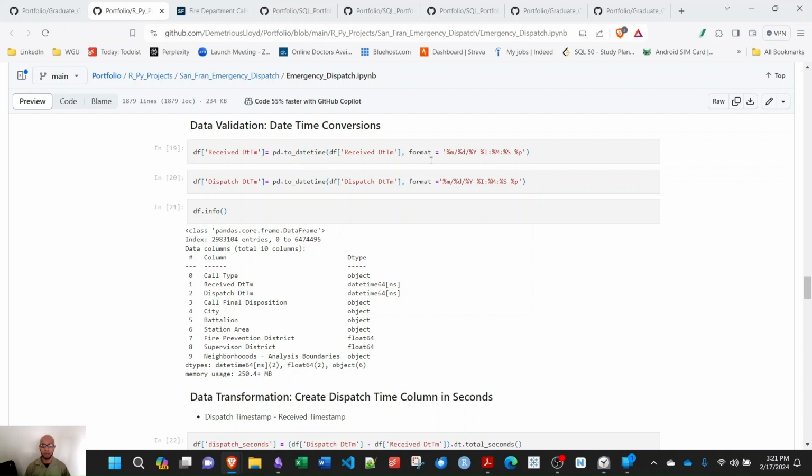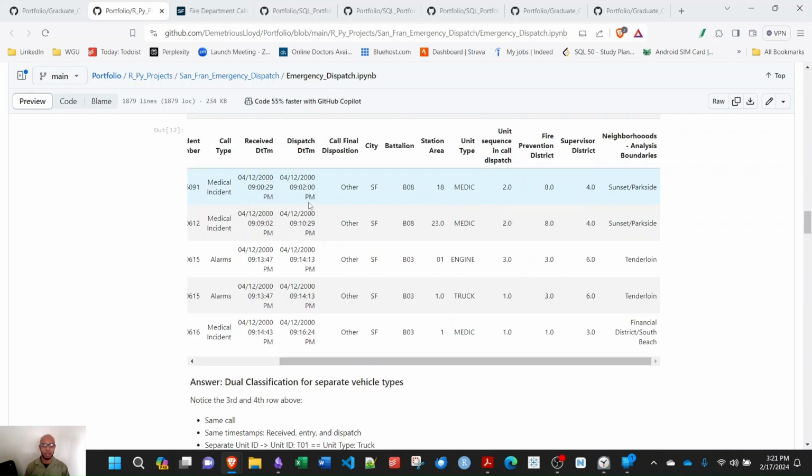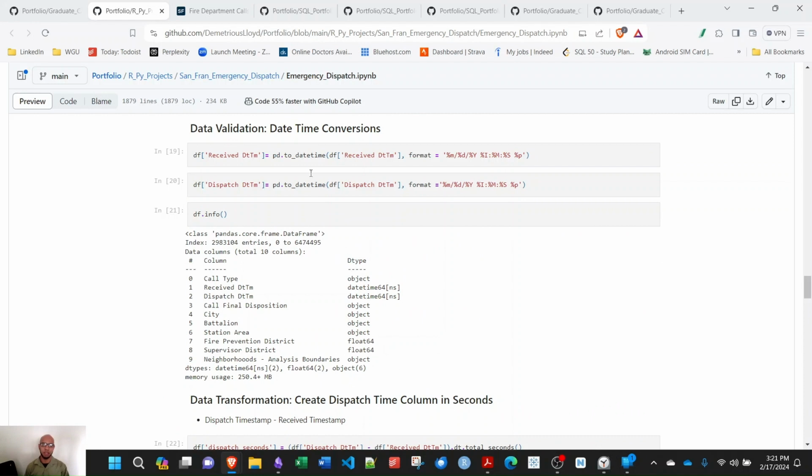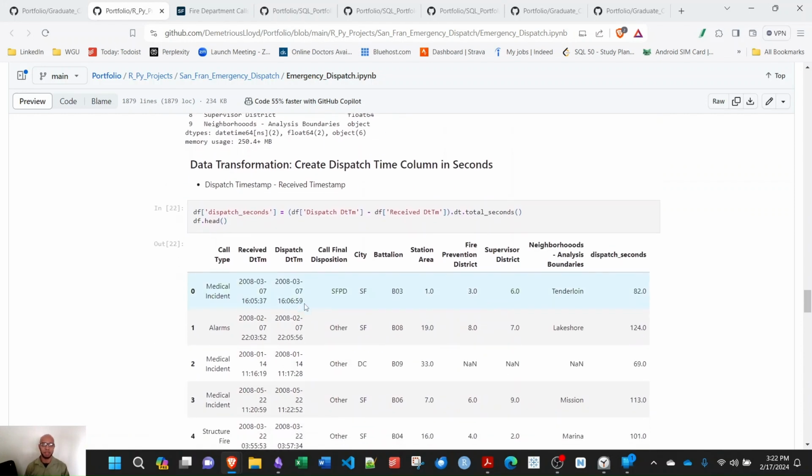Pandas to datetime. I did look up the format on this, since we're looking at month, day, hour, minute, second, and I believe there was a nanosecond. It wasn't a nanosecond, it was AM or PM. Month, day, year, hour, minute, second, AM, PM. So after converting these to timestamps, take a look at my data frame again. You can see their data type, datetime64 nanoseconds. That's looking good, that's what you want.